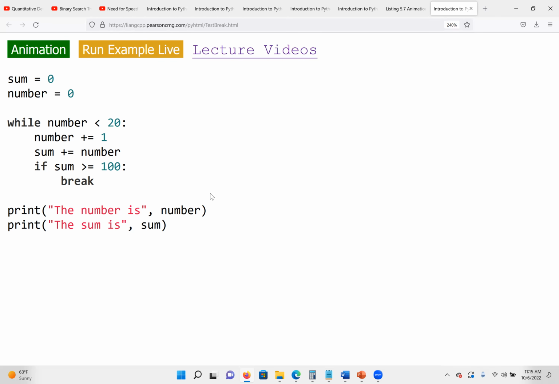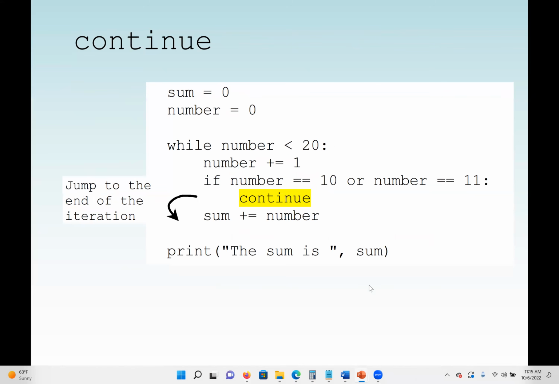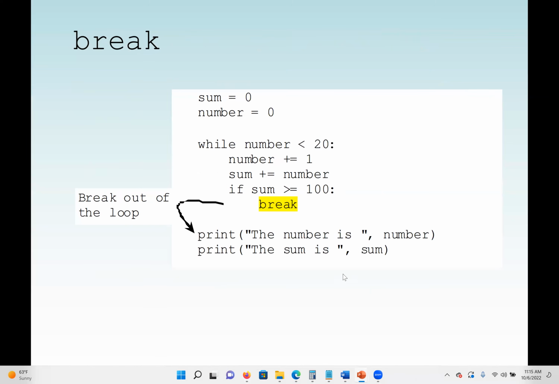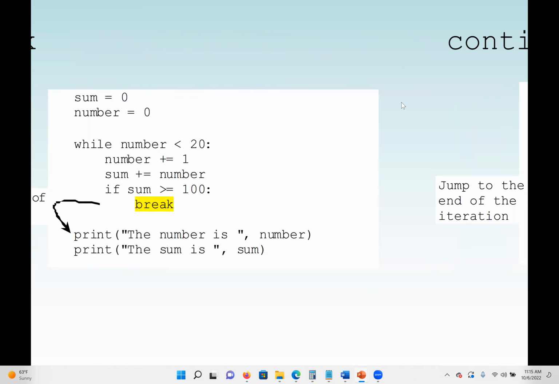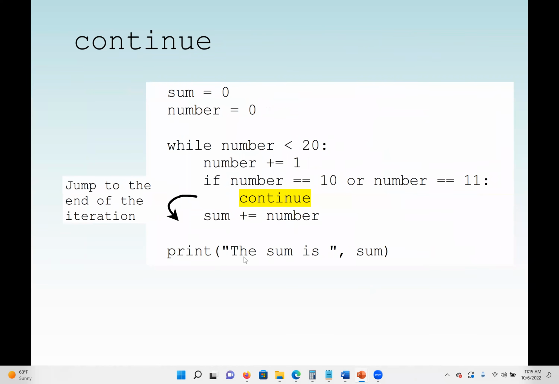Now, if no question here, let's see the other example for continue. If we have it right here, no, they still use a break, but let me see. Yeah, it's almost the same program. Let me see. I think the mistake is from the author of the textbook. Okay, so this is the one we have. Oh, okay, so this is the continue now. So you can see the continue here.